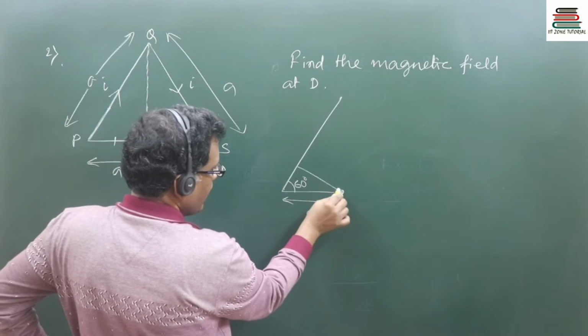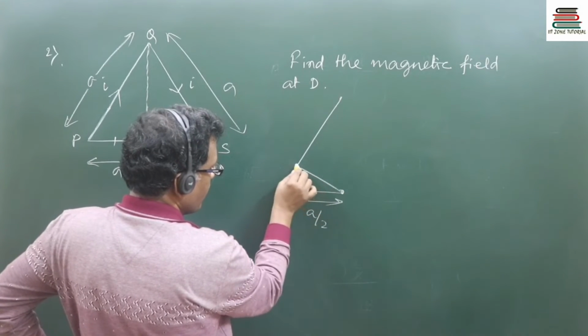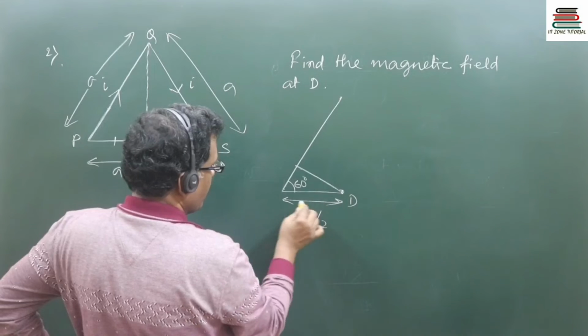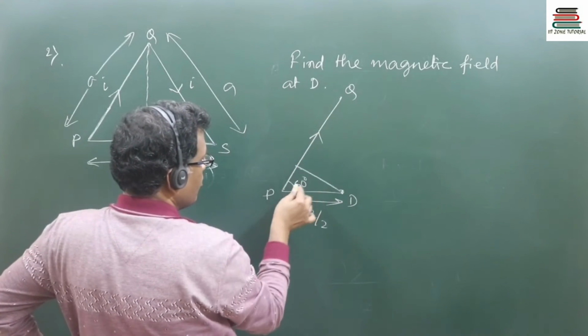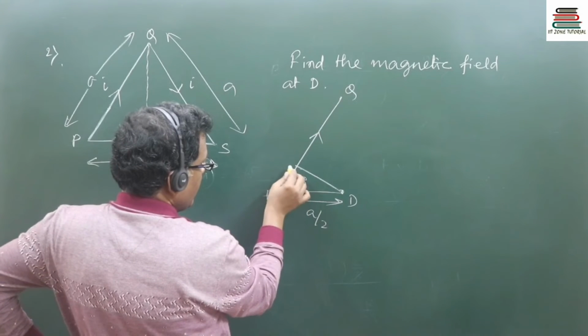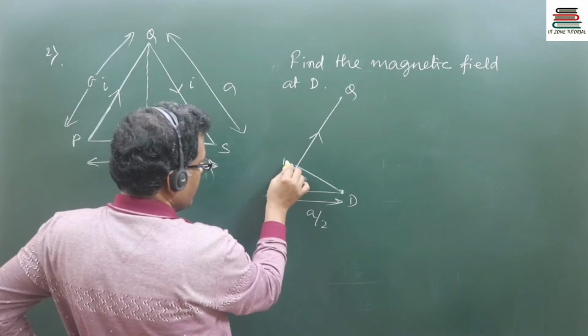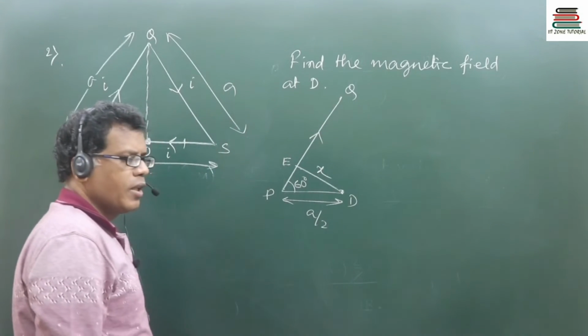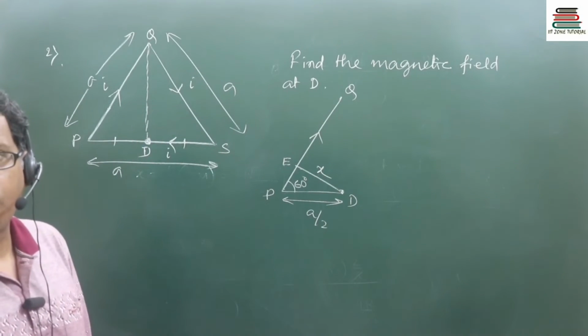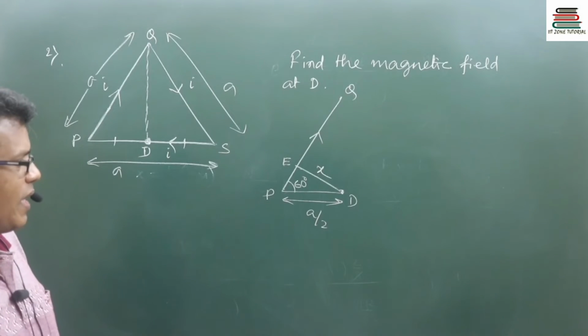Once I drop a perpendicular from the required point D on the current carrying wire PQ, let this point be E. DE will be that x, the perpendicular distance to be used in the formula mu naught I by 4 pi x.